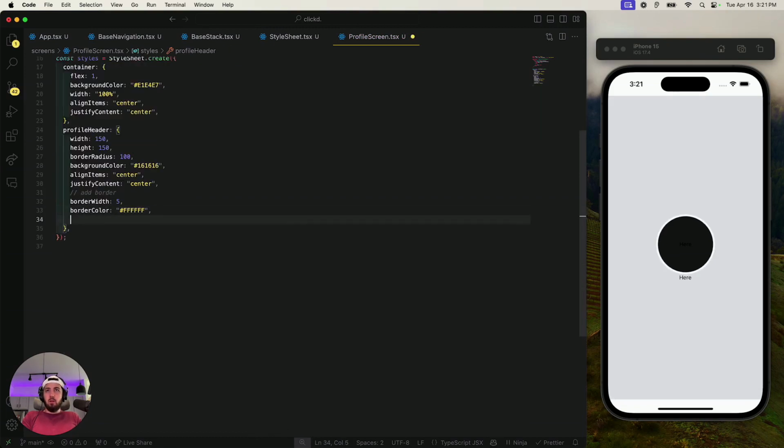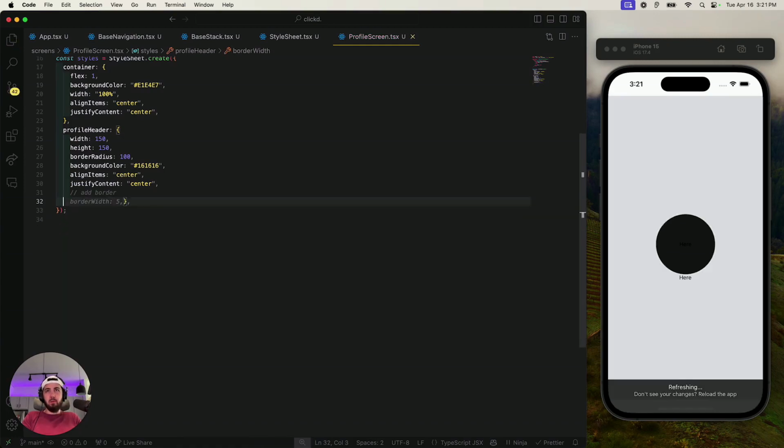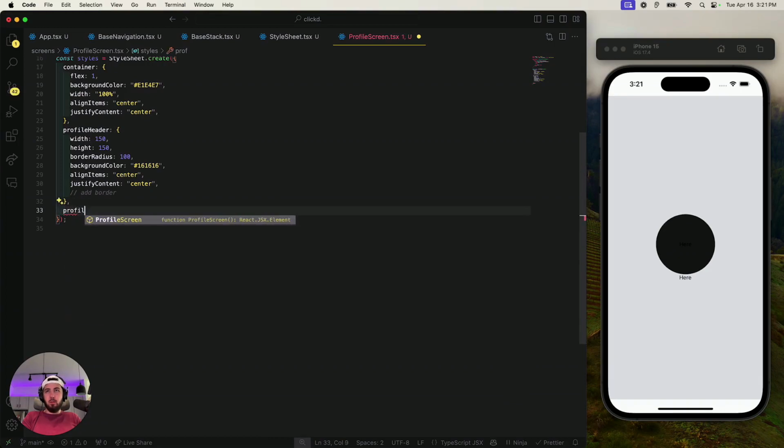Then we also need padding from that border. So if not, I'll have to do, yeah, I don't think that'll work. So I'll need a border wrapper. So let's say profile border.